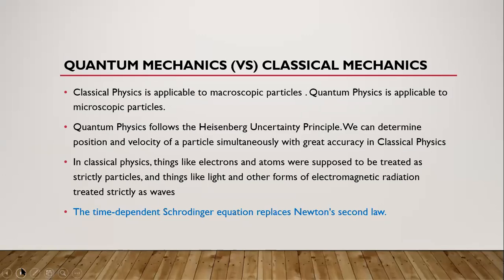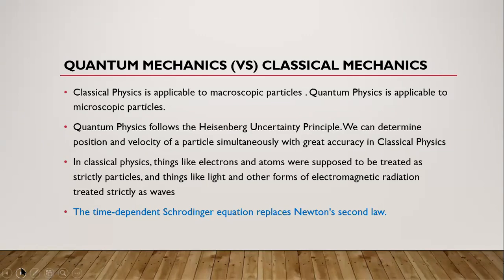In classical mechanics, the mass of the objects is always constant, whereas in quantum mechanics the velocity of light is going to be constant. And you have seen that classical physics is applicable to macroscopic particles, whereas quantum physics is applicable to microscopic particles. That's the basic difference here.